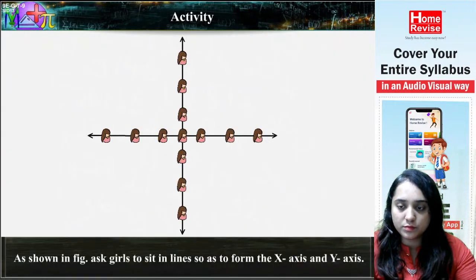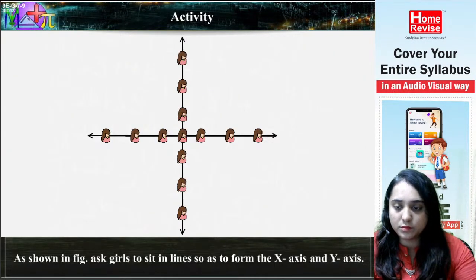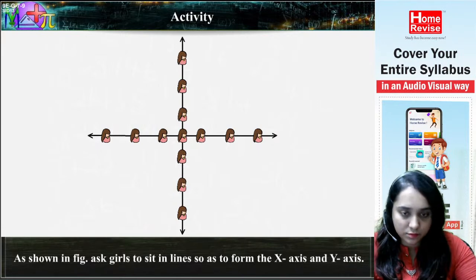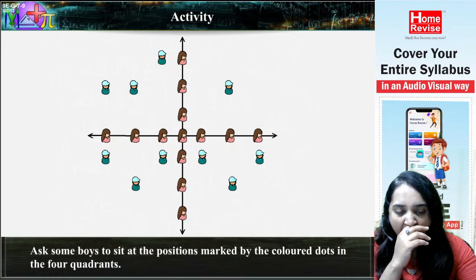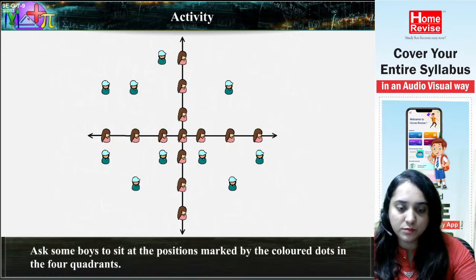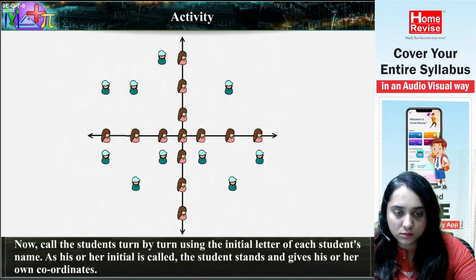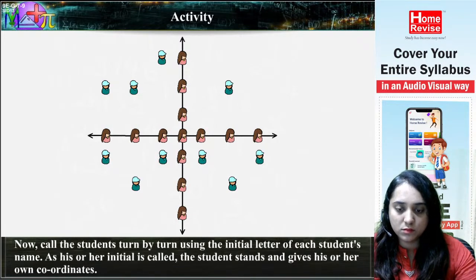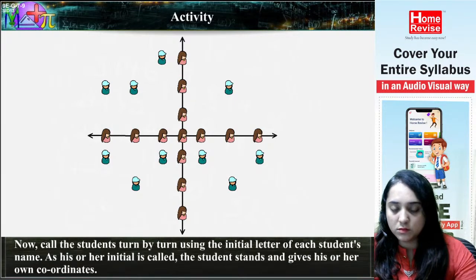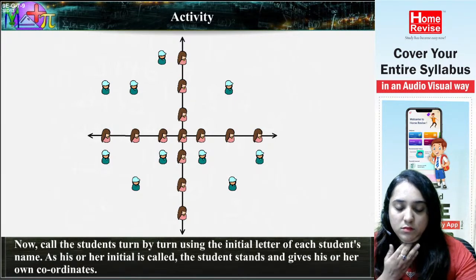Activity. As shown in figure, ask girls to sit in lines so as to form the x-axis and y-axis. Ask some boys to sit at the positions marked by the colored dots in the four quadrants. Now, call the students turn by turn using the initial letter of each student's name. As his or her initial is called, the student stands and gives his or her own coordinates.